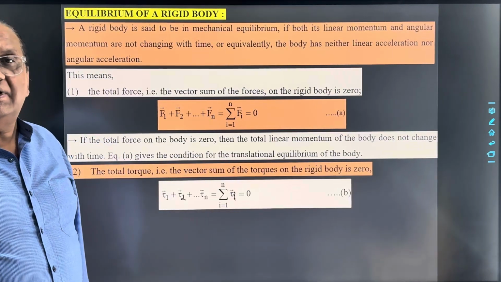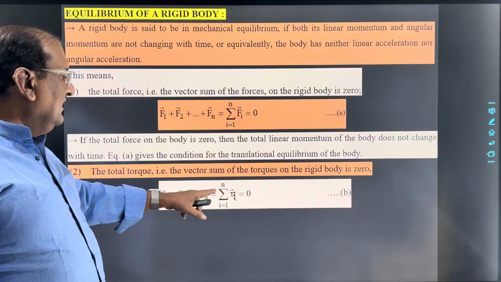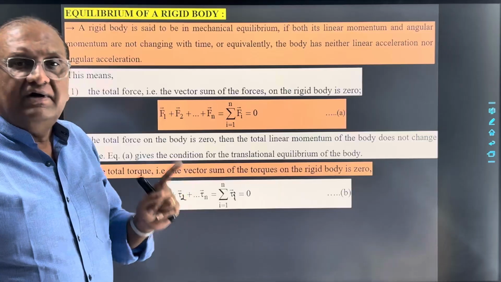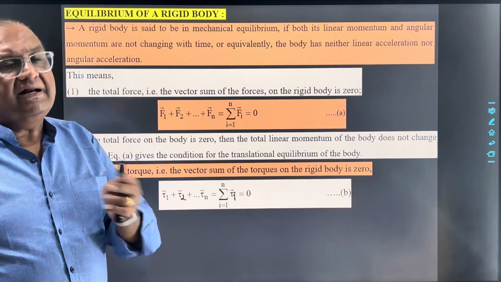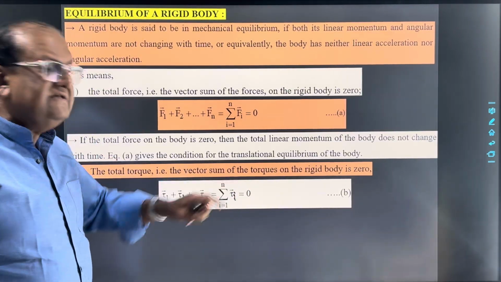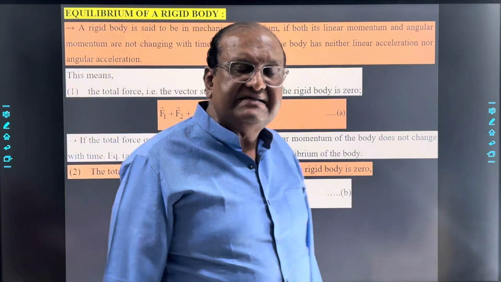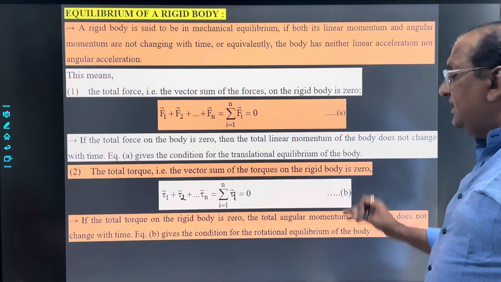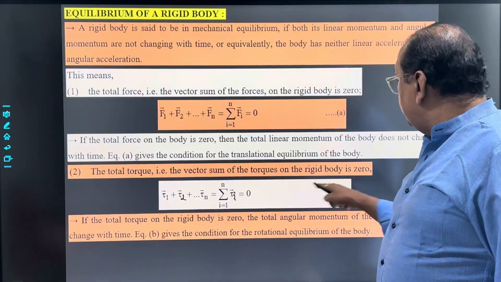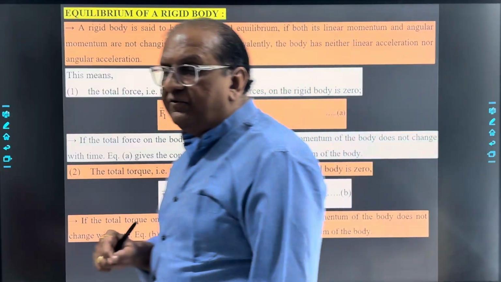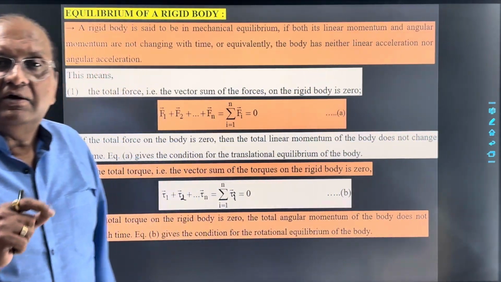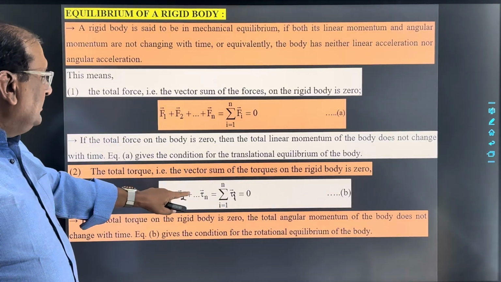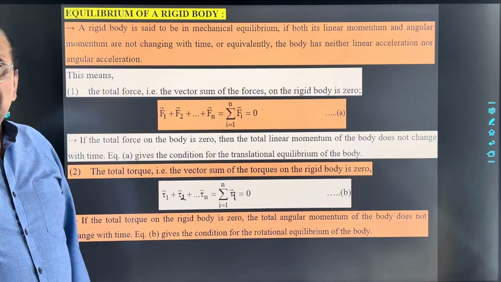So in this particular case, we can say the angular acceleration of the body will be 0. Now tau is dL by dt again, so L remains constant. If this condition is satisfied, means equation B is satisfied, then the body is said to be in rotational equilibrium. So equation B is the condition for the body to be in rotational equilibrium. Okay.